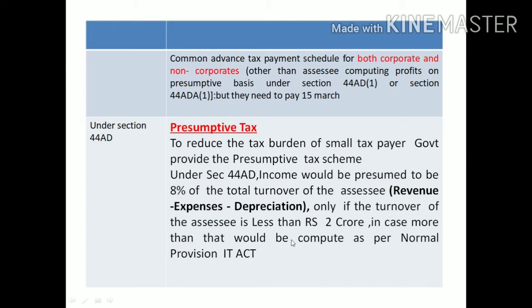If any assessee, such as a corporate assessee, does not satisfy this condition, then they need to pay as per the normal advance tax provisions.